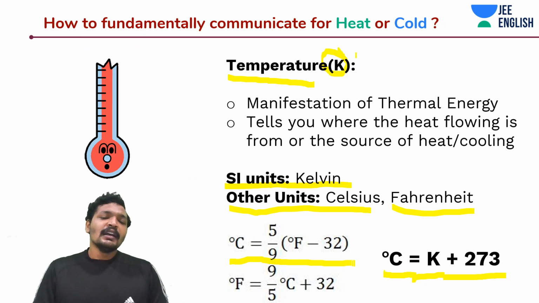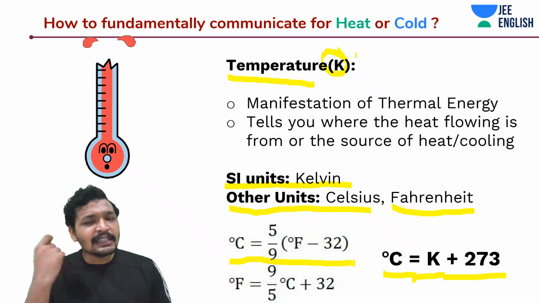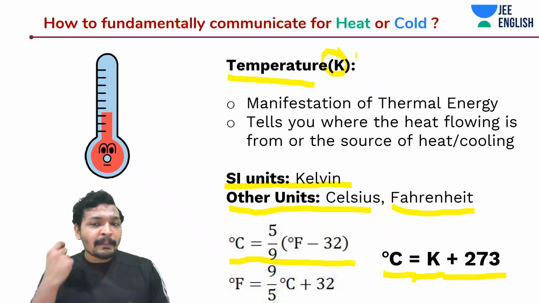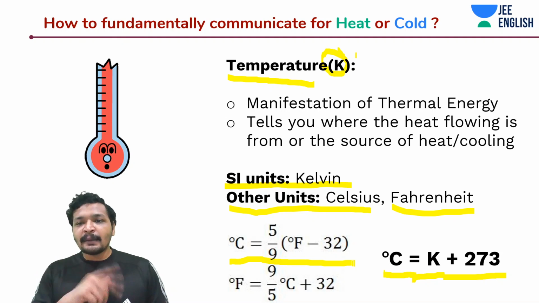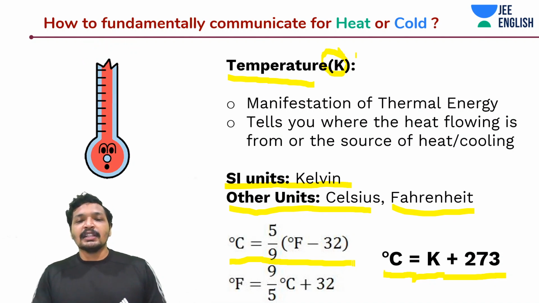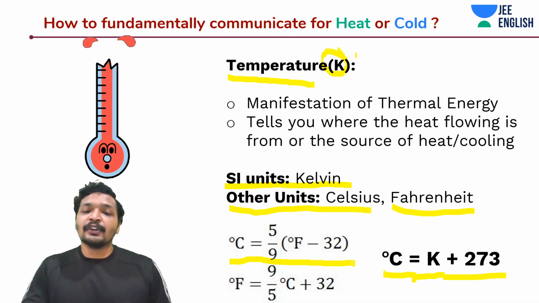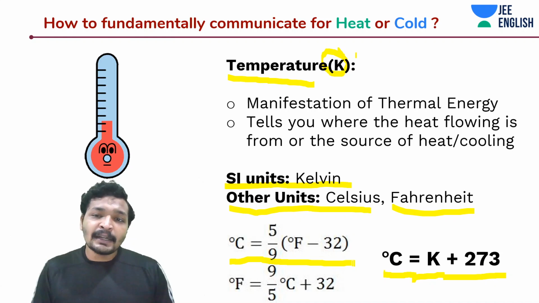Guys, remember this. Fahrenheit minus 32 or Celsius plus 32. This tells you the hint. Fahrenheit minus 32. Okay guys, so you put in the bracket Fahrenheit minus 32 first, and then think about the equation. So it should be 9 into Celsius. You are going to multiply 9 with Celsius, because it's just a very foolish way of remembering it. But it is fine, guys.